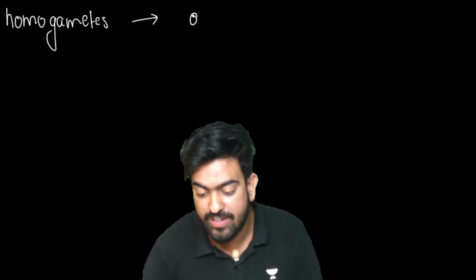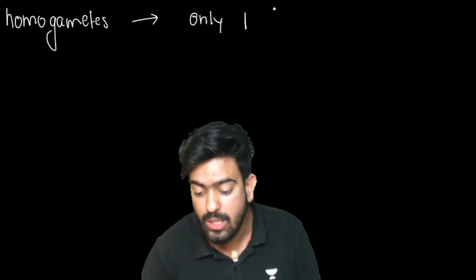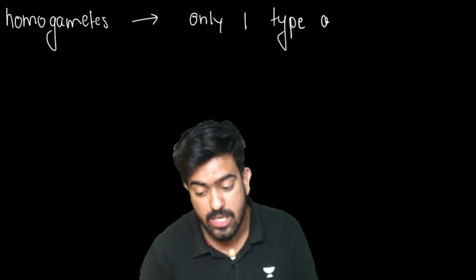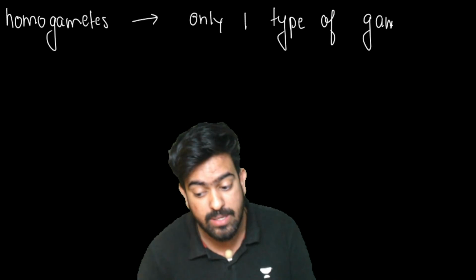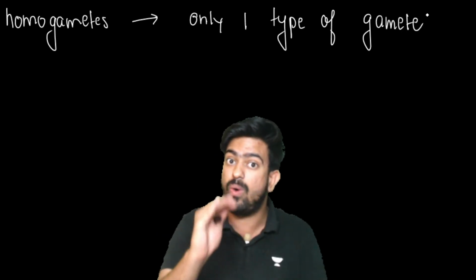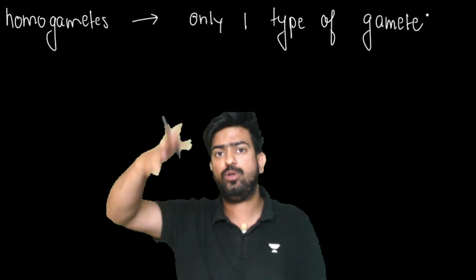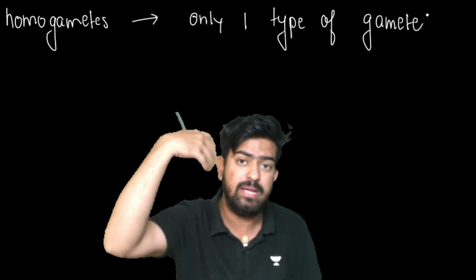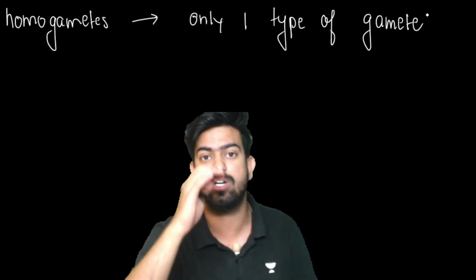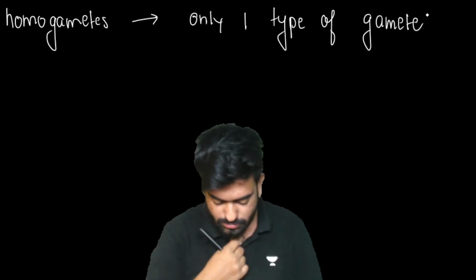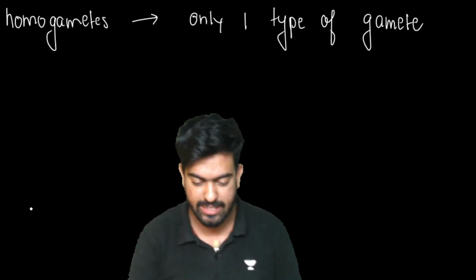Homogametic condition is when an individual is making only one type of gametes. Do remember, I'm not saying that it's making one gamete. I'm saying one type of gamete. It may make two gametes, three gametes, or four gametes, but the type is the same. All the gametes are same. Okay, clear? Great.